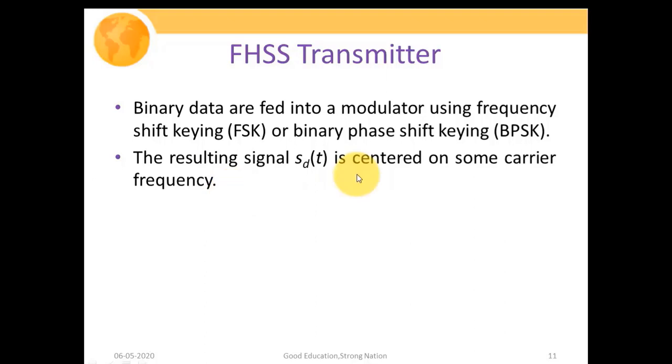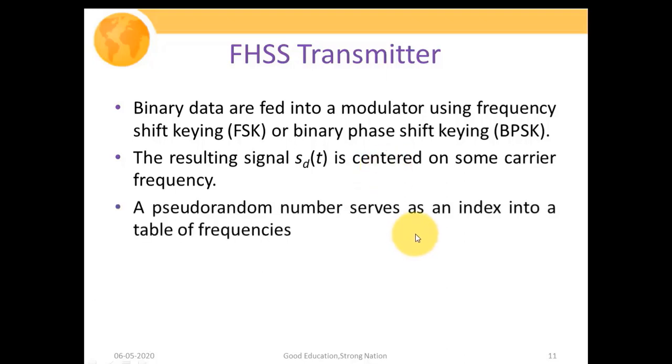So obviously DT is passed to the product multiplier, whose other central carrier frequency is A cos of omega CT. So that signal will get centered around that carrier frequency, which is your modulated signal. A pseudo random number serves as an index into the table of frequencies. This is what we mentioned in our last slide, that the pseudo random number generator serves as the index.